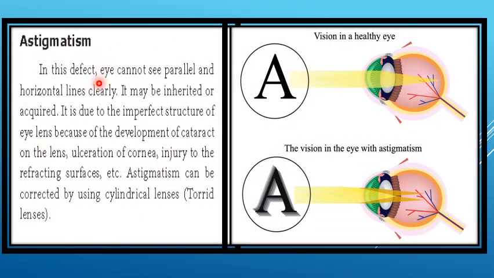Astigmatism. What is astigmatism? In this defect, the eye cannot see parallel horizontal lines clearly. It may be inherited or acquired due to the imperfect structure of the eye lens because of the development of cataract on the lens, ulceration of cornea, injury to the refracting surfaces, etc. It can be corrected by using cylindrical lenses.